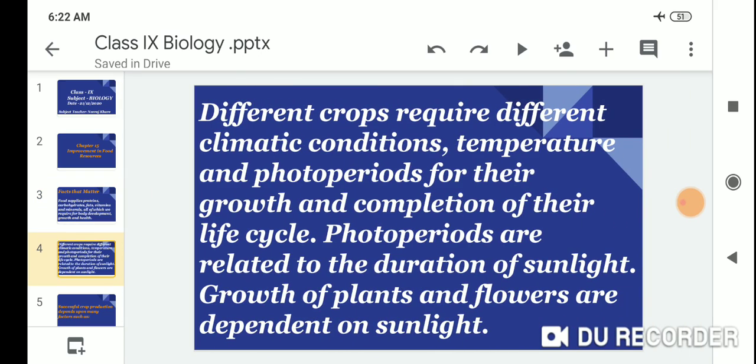Different crops require different climate conditions, temperature, and photoperiods for their growth and the completion of their life cycle. Photoperiods are related to the duration of sunlight; the growth of plants and flowers depends on sunlight.